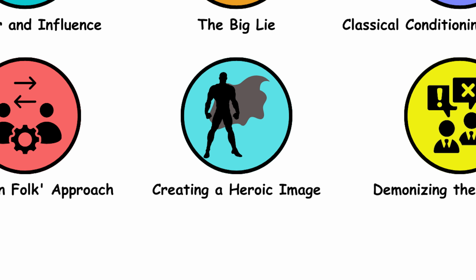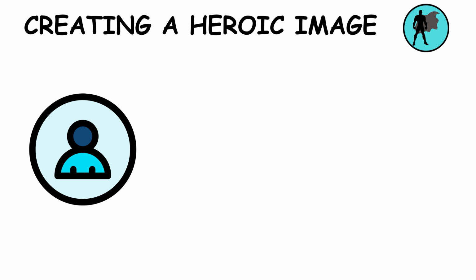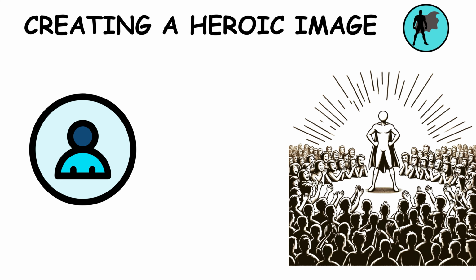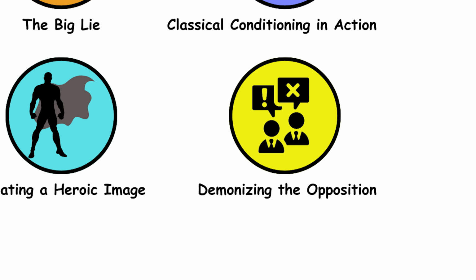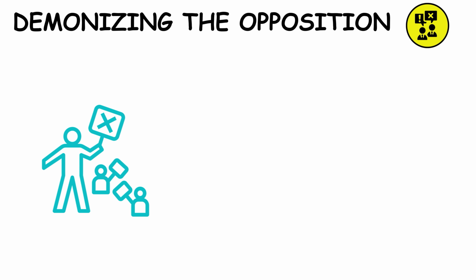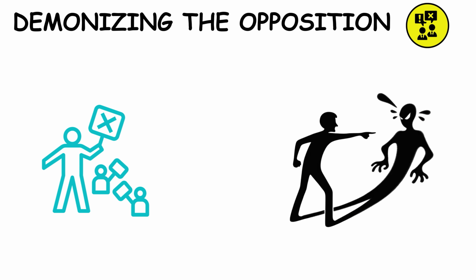Creating a heroic image. Creating a heroic image glorifies individuals. It builds them up as symbols of ideal traits or values, inspiring and rallying support. Demonizing the opposition. Demonizing the opposition vilifies rivals. It portrays adversaries as evil or immoral, simplifying complex issues into a clear us versus them narrative.